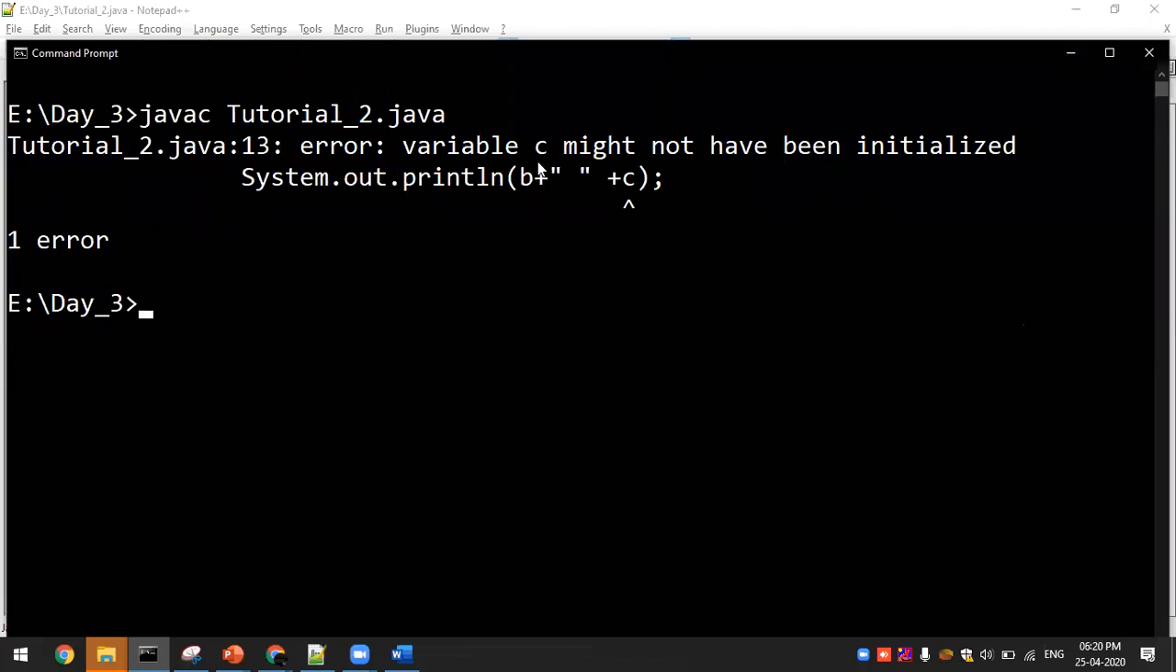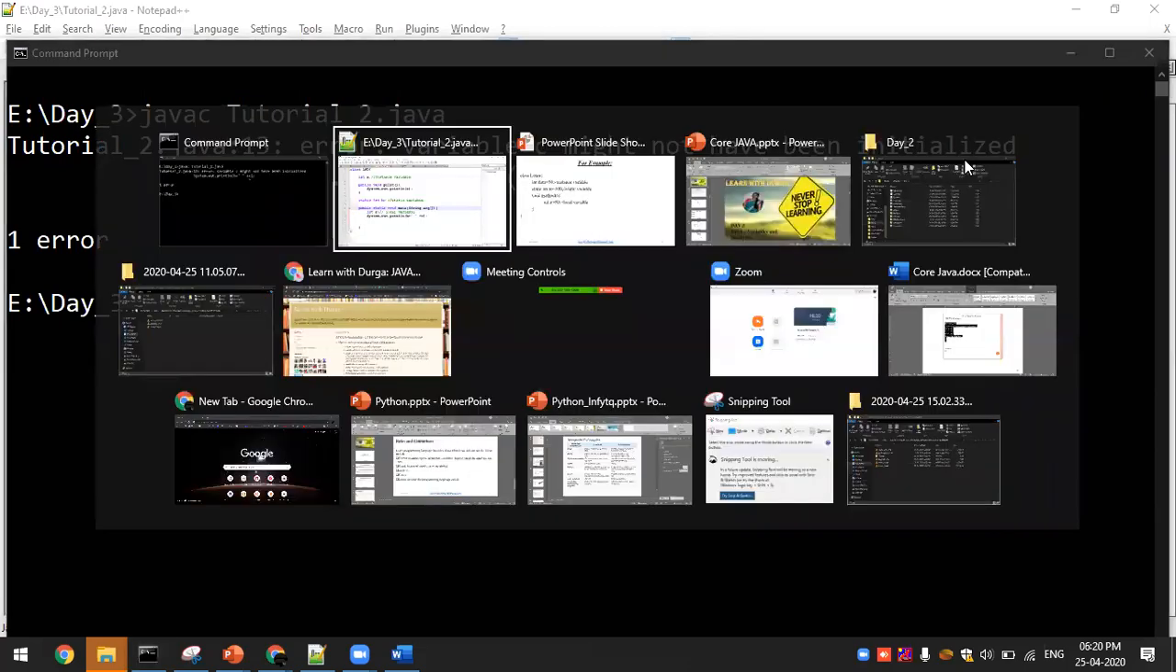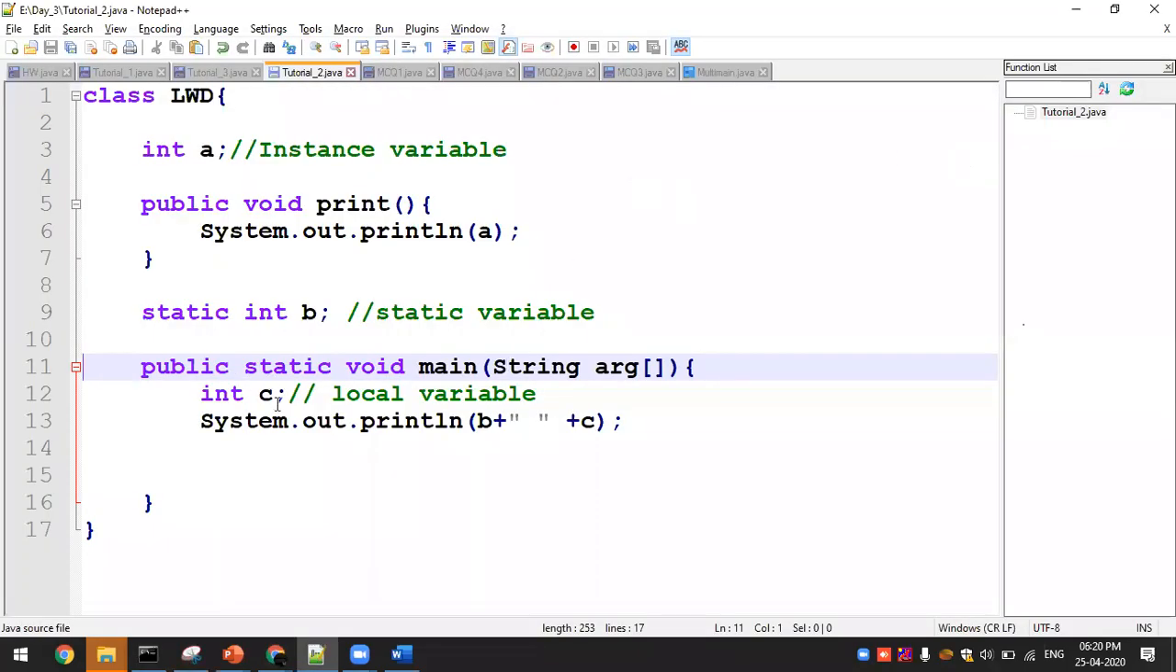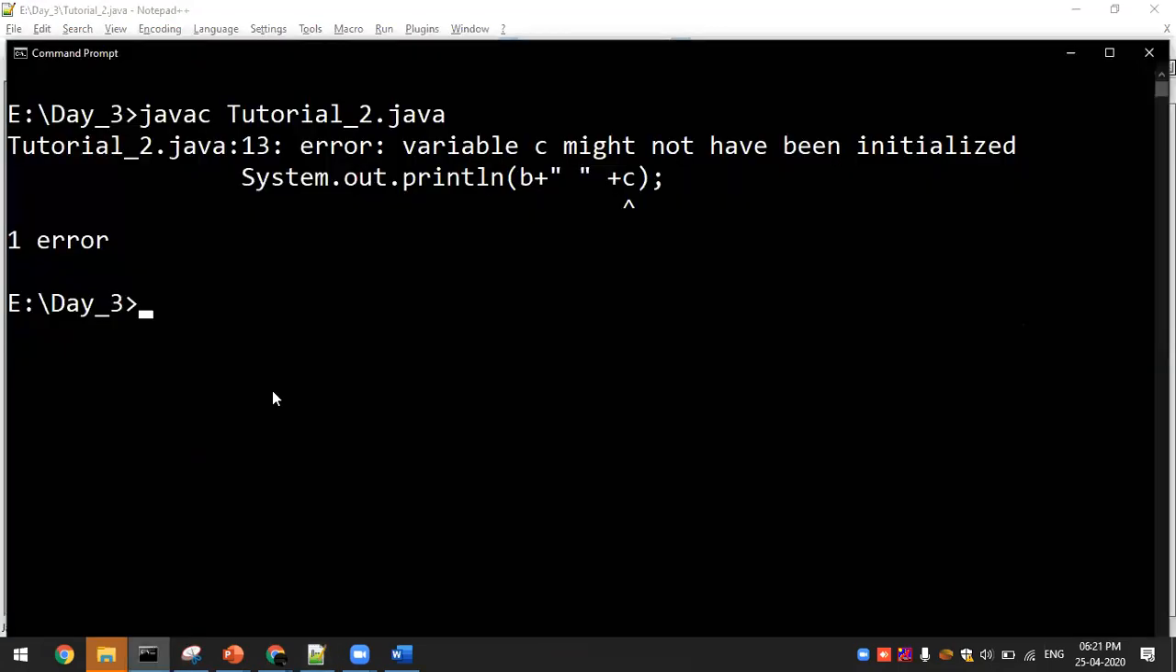What is that error? Variable c might not have been initialized. I have already informed you, if we are not initializing a local variable, it is going to throw an error when the variable is in use. Now I have used a local variable for printing purposes, so I have to initialize a value inside it. Let me take 10. Now again go ahead with the execution part. The same program I have executed.